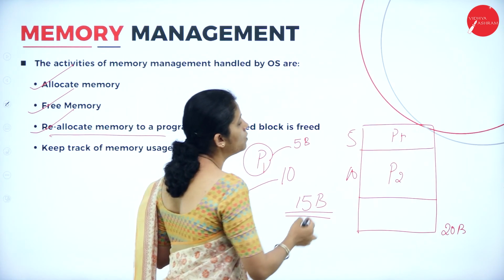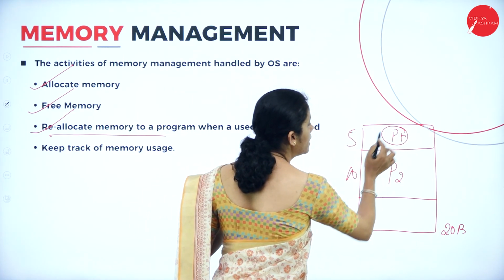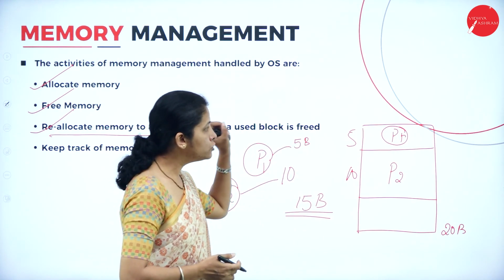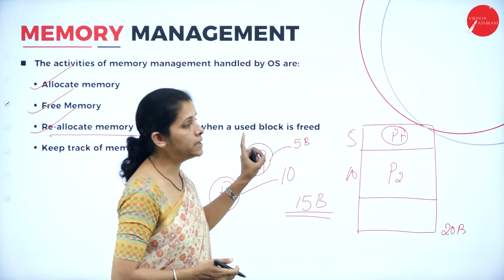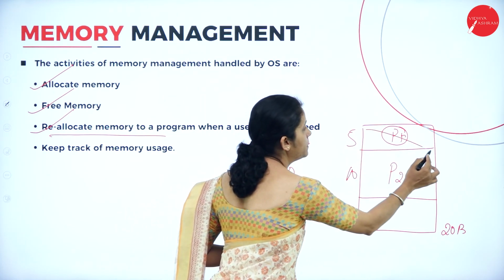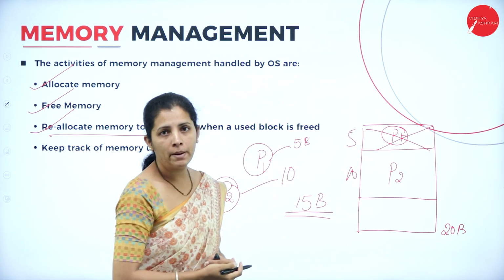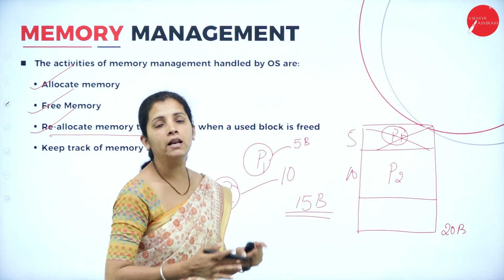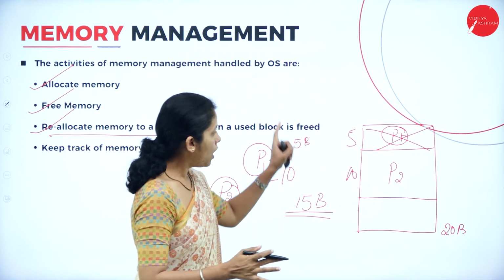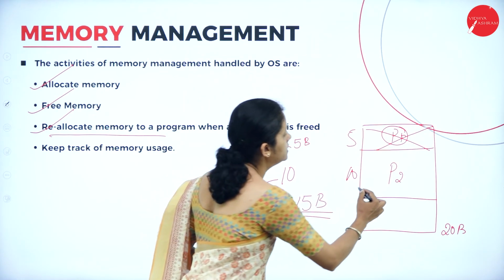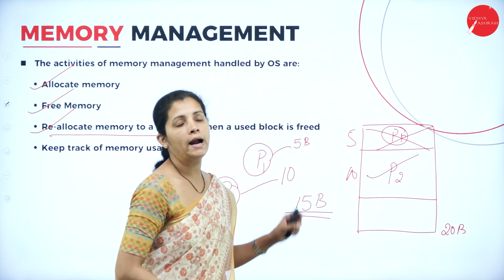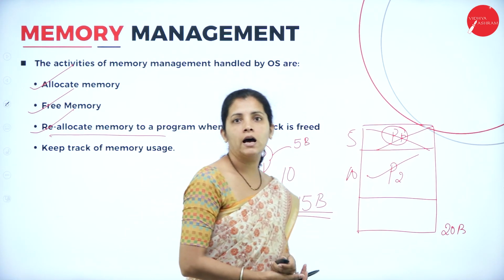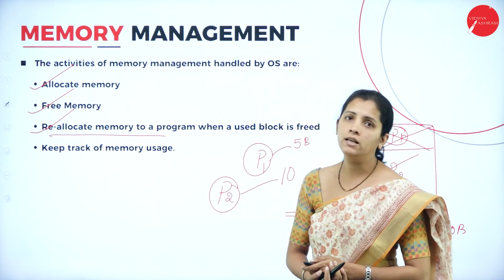Think that now the process P1 completed its execution. Now, the job of the operating system is to deallocate the memory or free the memory. Now, what is the remaining memory? Now, I have 10 bytes. So, out of 20 bytes, 10 bytes are used by process 2 and the remaining memory is 10 bytes. All those things are carried out by the operating system.